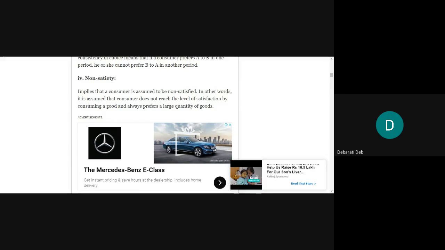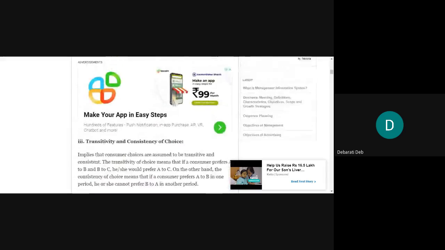The consumer does not reach the level of satisfaction by consuming a good, and always prefers a larger quantity of goods. It is assumed here that you will not buy only one or two units of a product, but you will always prefer a large quantity of any goods. So there are a lot of assumptions which you have to understand in the ordinal approach.